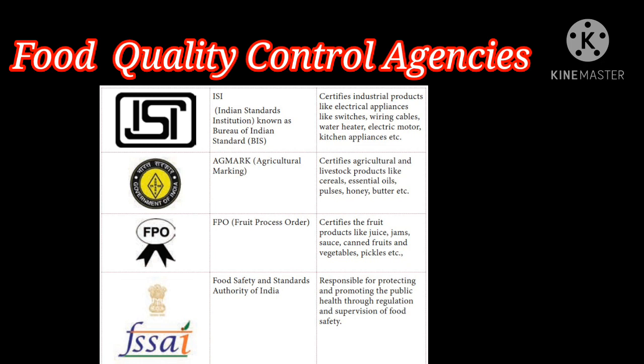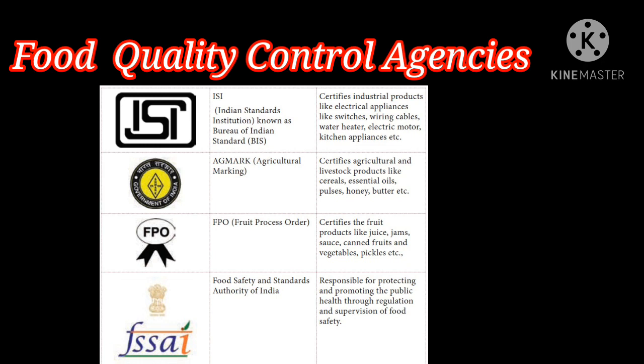AGMARK is responsible for agricultural products. FPO, fruit products. Food Safety and Standards Authority of India is responsible for promoting and protecting public health. Clear, children? So what are the food control agencies, their standardized marks and roles in food safety?